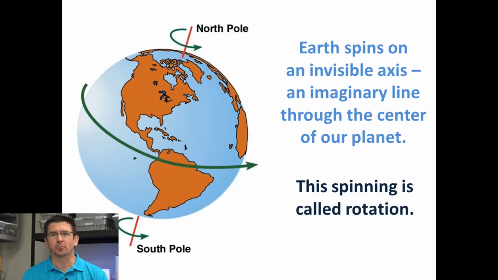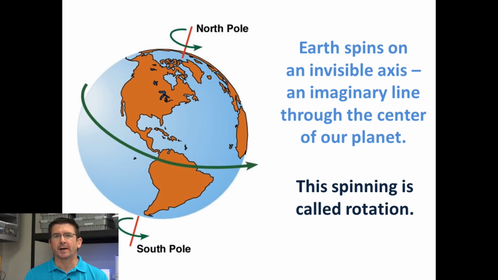Now the type of motion we're going to be talking about today that the Earth makes is what's called rotation. And rotation is just what happens when you're spinning in place on a fixed axis. If you've ever sat in one of those swivel chairs and you can just spin the chair around and keep spinning and spinning, you're rotating on one point. You're rotating on the base of that chair.